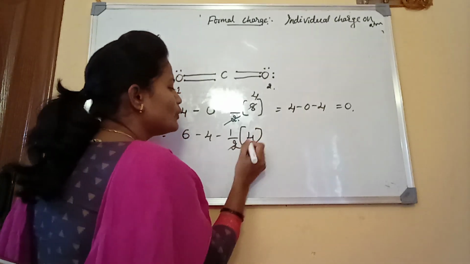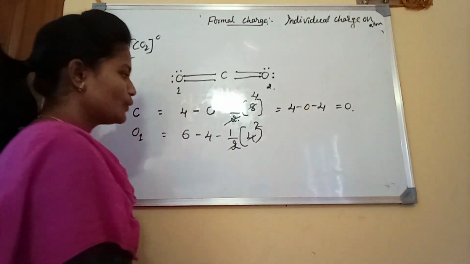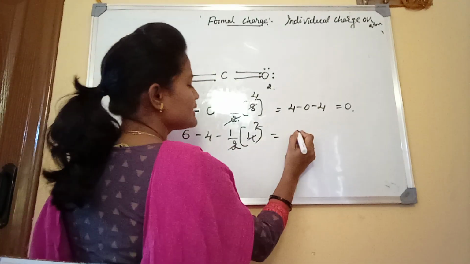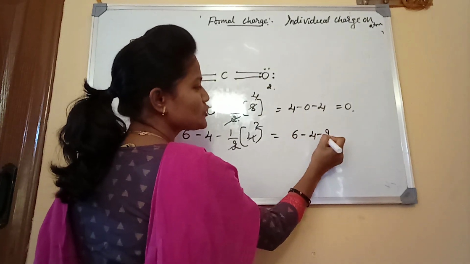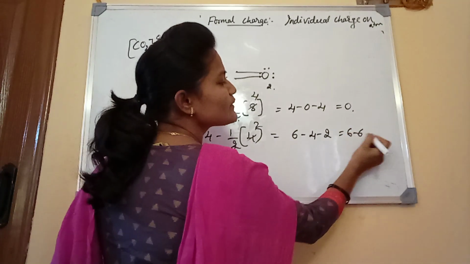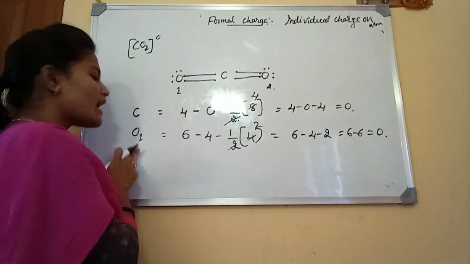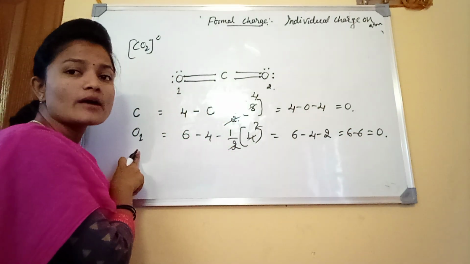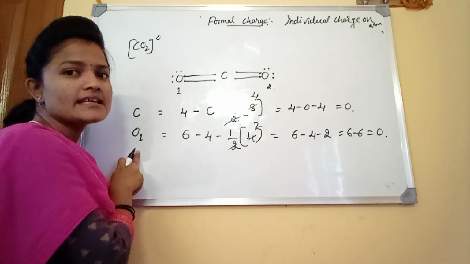Then 2 2s are 4. So 6 minus 4 minus 2 is 6 minus 6, which is equal to 0. The formal charge on oxygen 1 is 0.